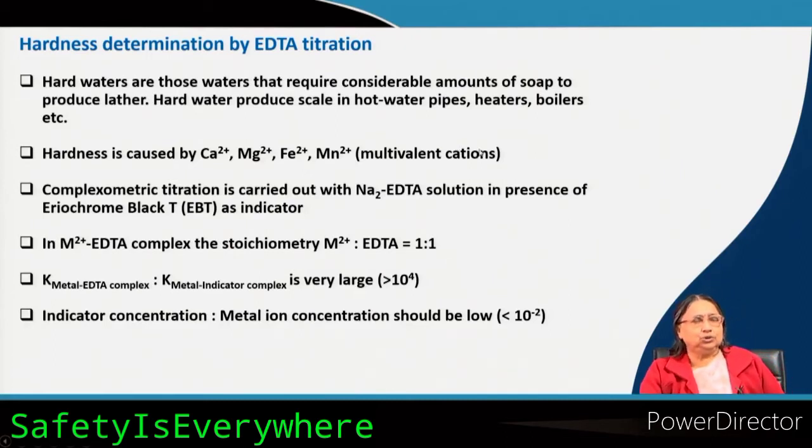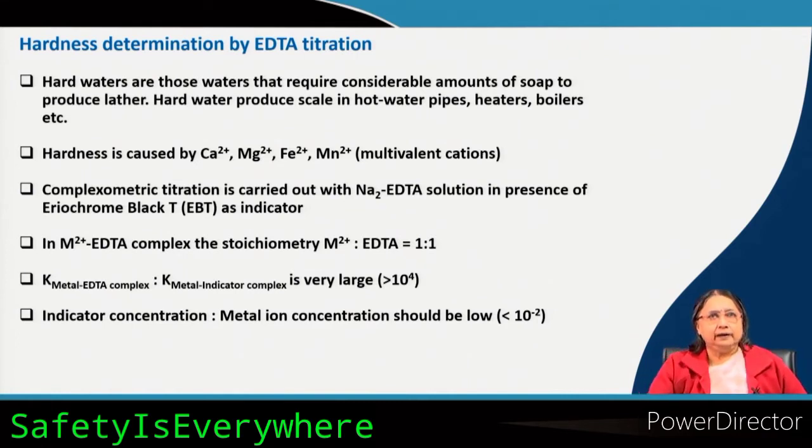But usually strontium, barium, they do not occur in nature. But this iron and manganese always occurs in nature. In many states we see that manganese 2 plus is present in the groundwater. Same is true for iron. In many places you see that groundwater contains iron in huge quantity.